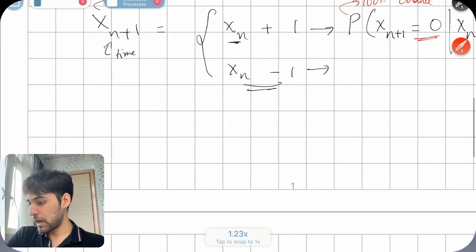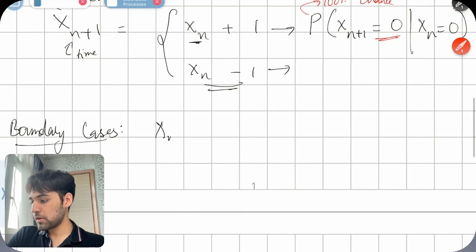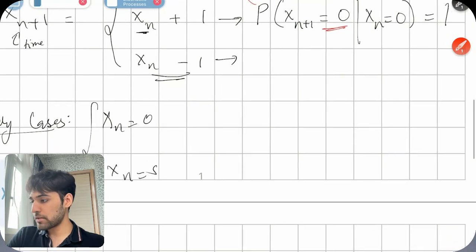But I can look at the boundary cases that I have. My boundary cases just tell me that, okay, if you started with 0 or if you started with S, you could have just two cases.